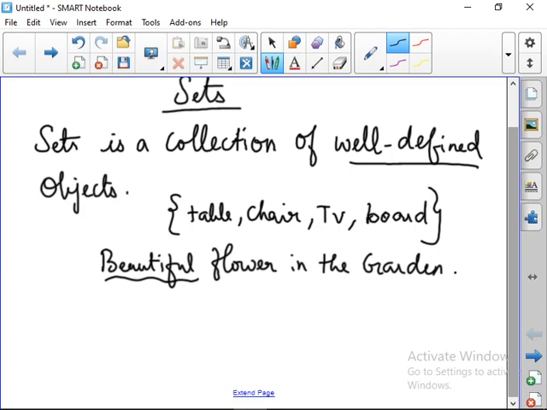One student may look beautiful to me, another student may look beautiful to your eyes, and then another student will be beautiful, isn't it? So each person may find a different person beautiful. So the word beautiful cannot be well defined here. We cannot define it properly. So this beautiful flower in the garden is not a set. So beautiful flower in the garden is an example for not a set.